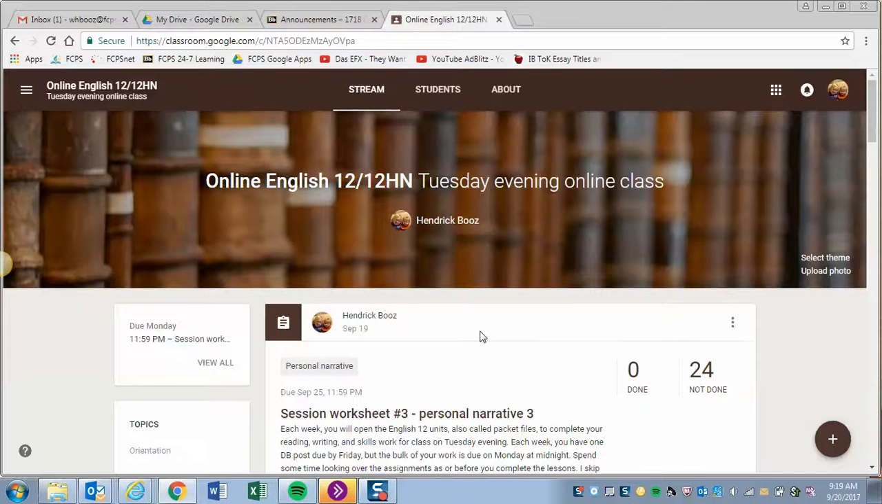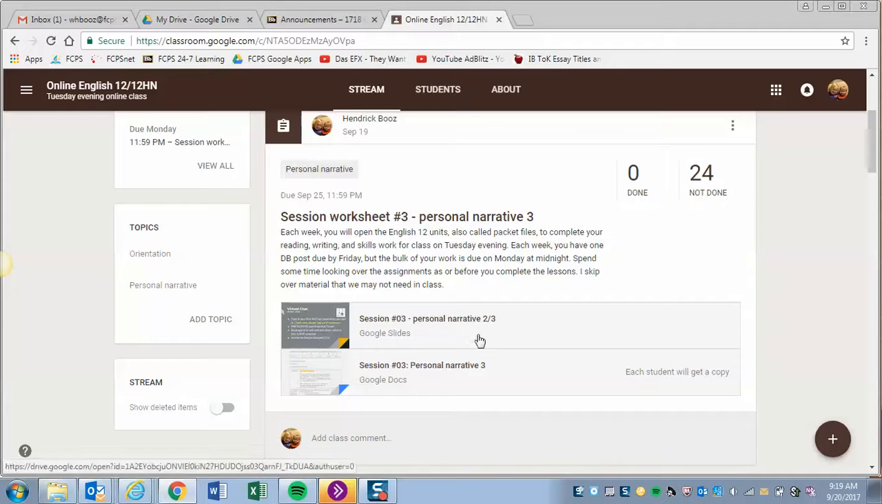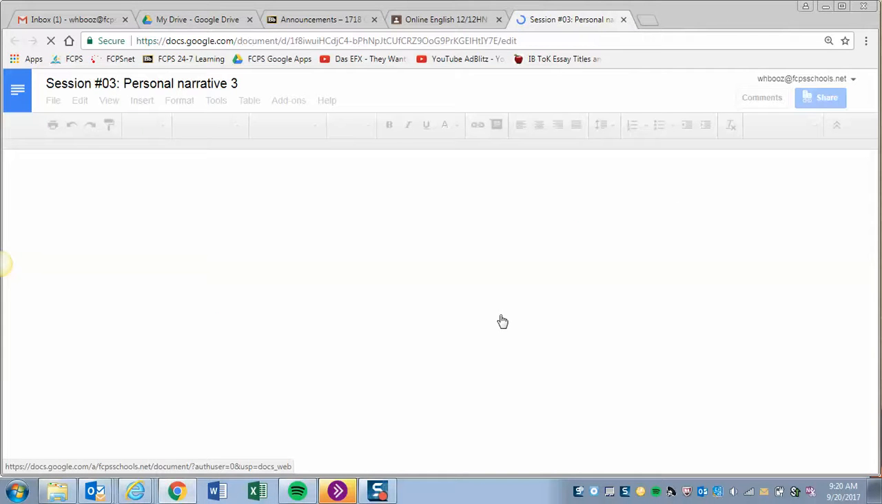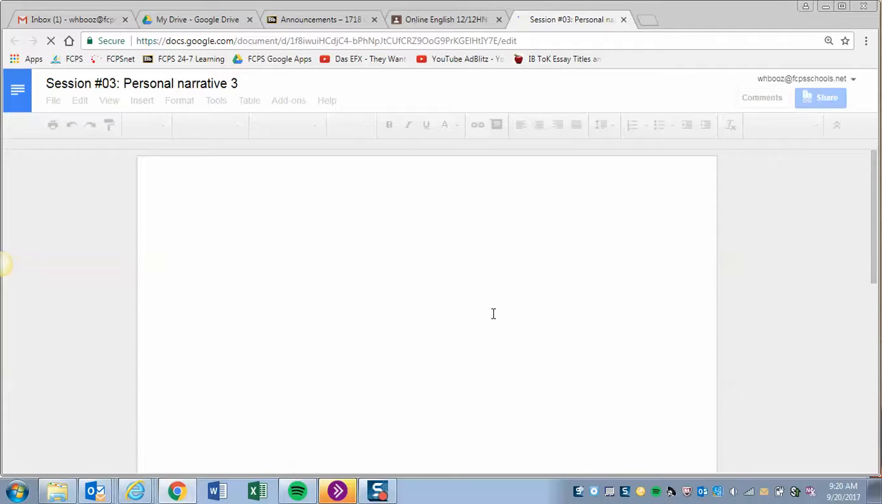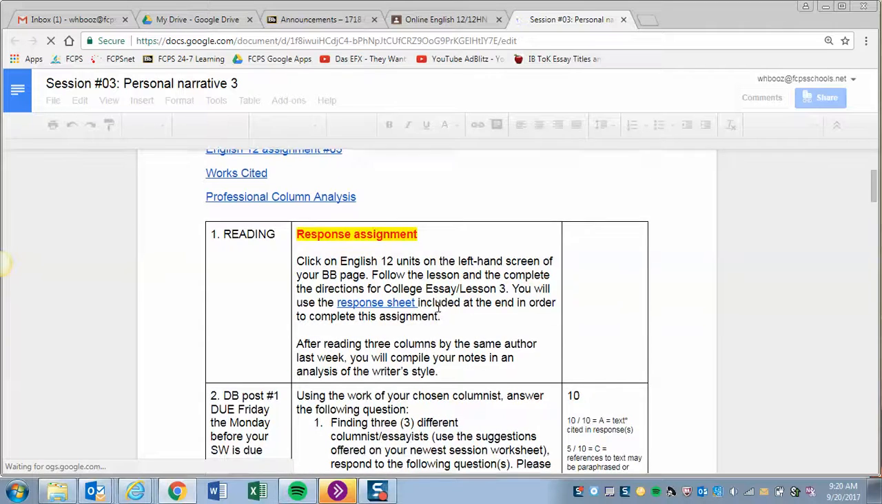You can see that each week I assign a session worksheet. There's also Google Slides for the chat session and kind of guidance for the class, all with links that they can use to access materials if they didn't understand it during chat. Each student gets a copy every week of a worksheet, and this worksheet includes several points. Every week, students are going to have two Blackboard discussion posts, one due on Friday, and then one due on Monday, where they're going to either respond to their classmates or respond to a second point.